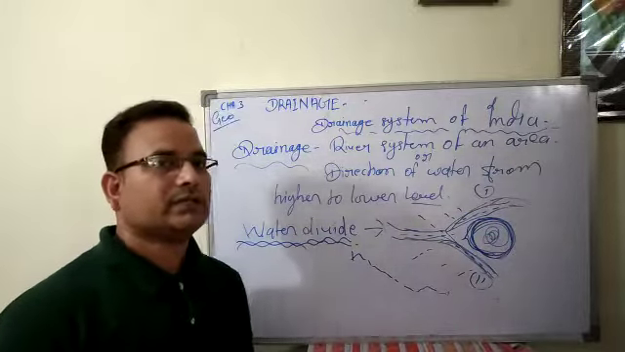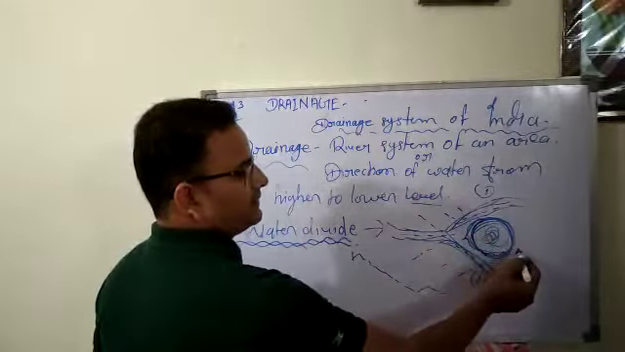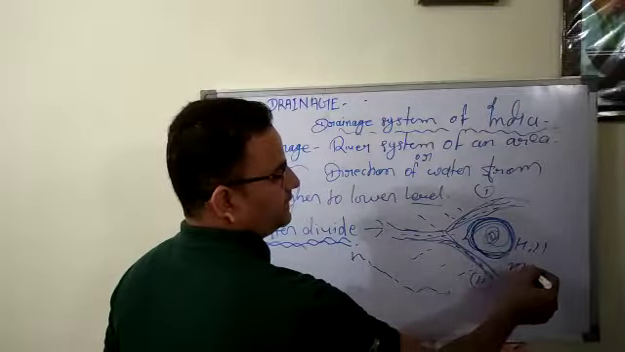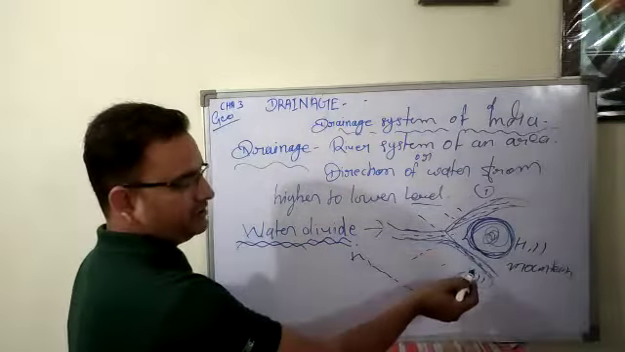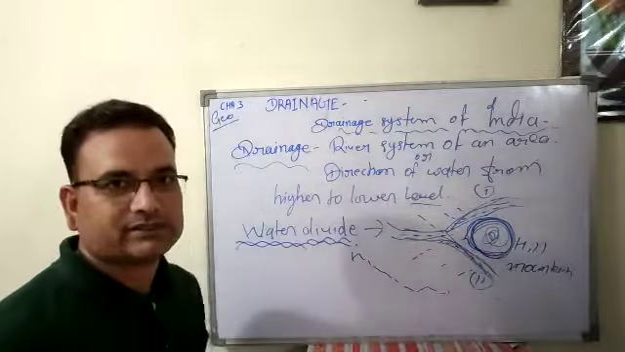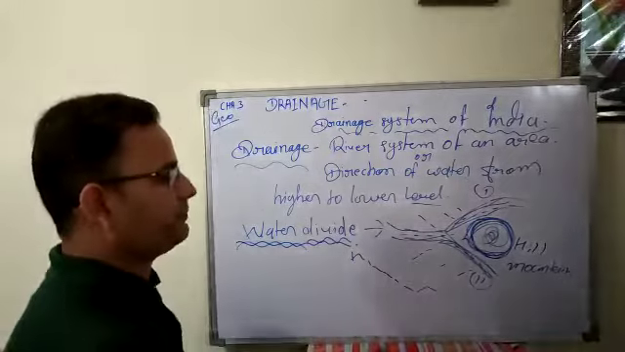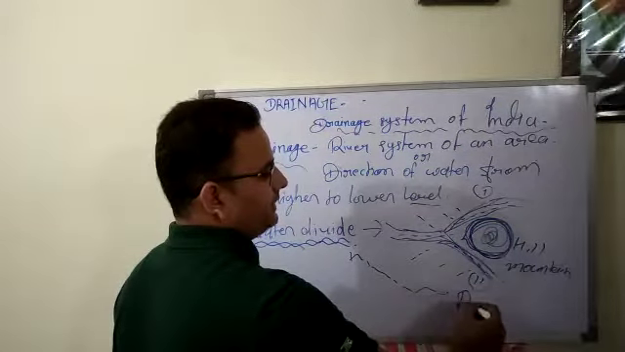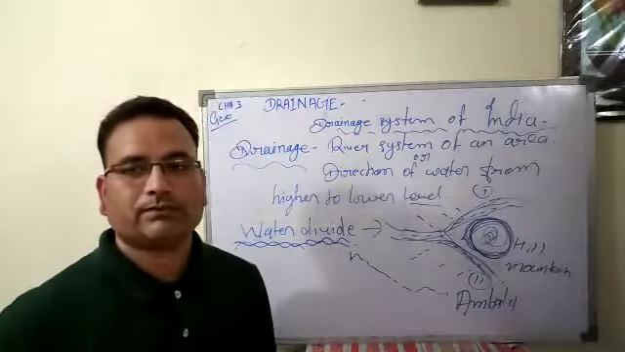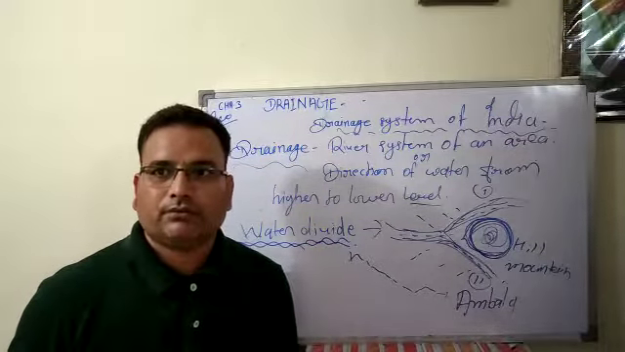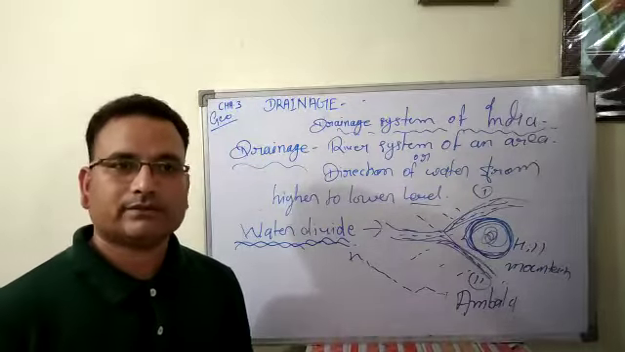I repeat, what is a water divide? Any uplifted area such as a hill or mountain that divides a drainage basin into two river systems is called a water divide. For example, the Ambala water divide. What is the Ambala water divide? One good example of a water divide.